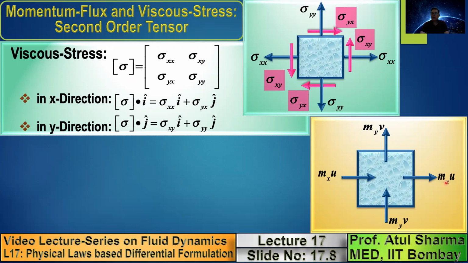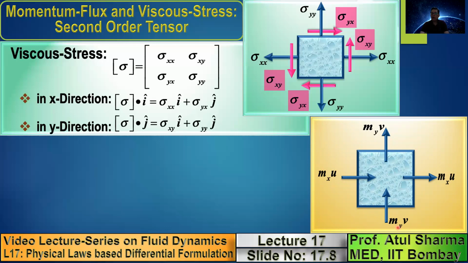Here you have mx, which is the mass flux in the x direction. This u is velocity along the x direction. So the direction of the mass flux and the velocity are along the same direction. The arrow is shown horizontal: u is a horizontal velocity, mx is also horizontal, and both are in the horizontal direction. Here also you have mxu, and the arrow is shown horizontal.